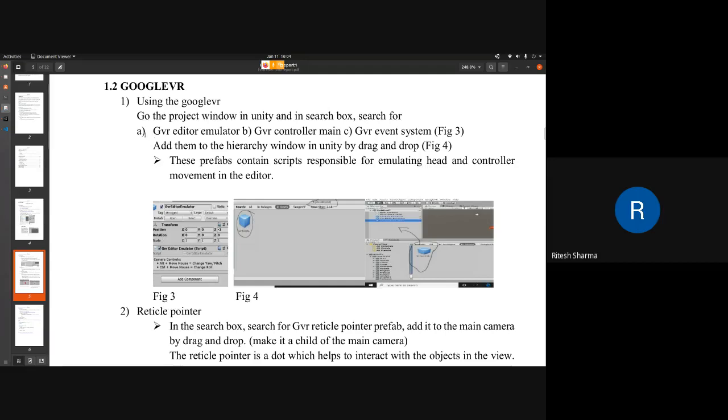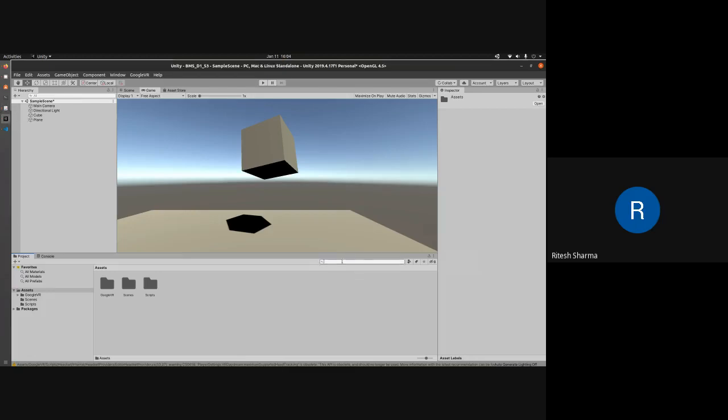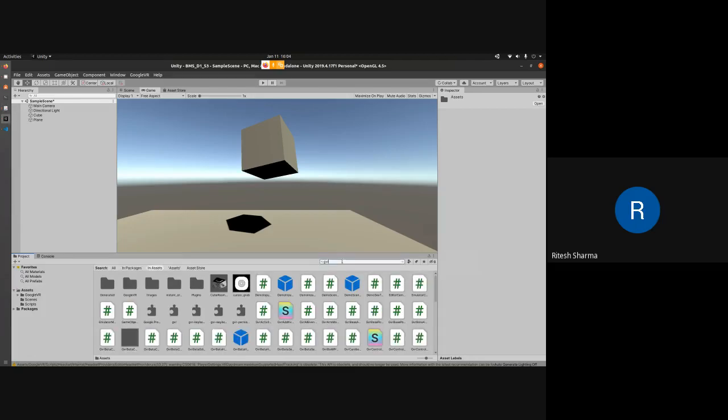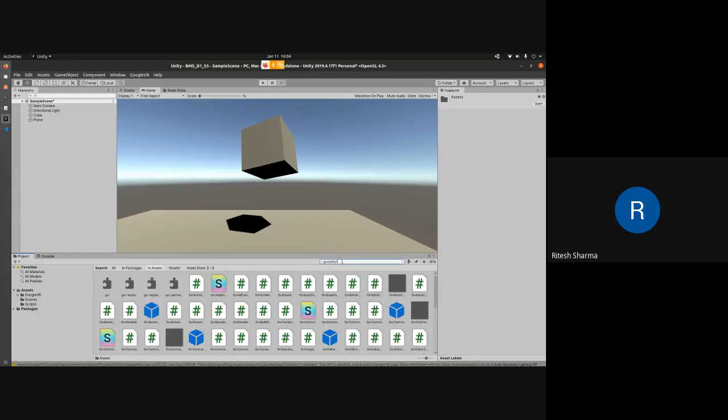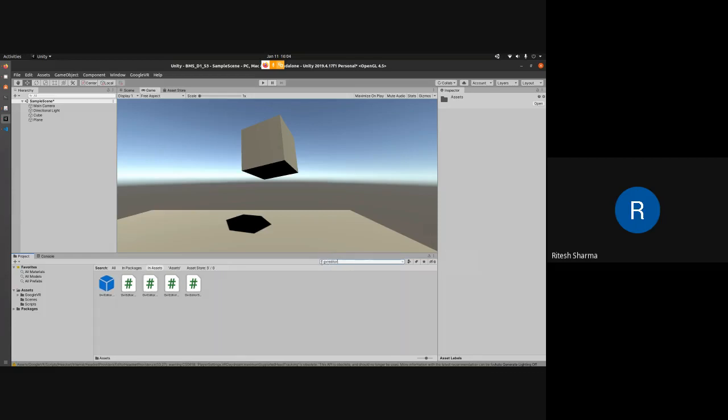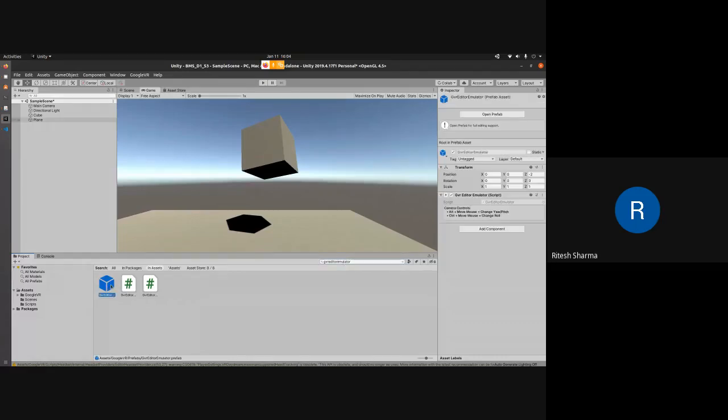So first one we can see is GVR editor emulator. So how do we search? We have this lens-like thing here in front of projects, right? Whatever we want, we type it in here. So for example, I want GVR editor emulator. For which this blue cube kind of thing will appear.